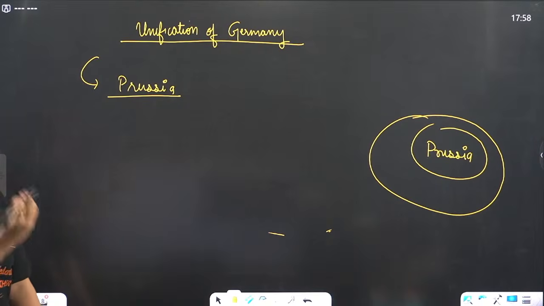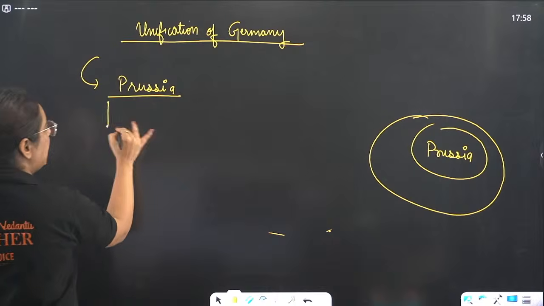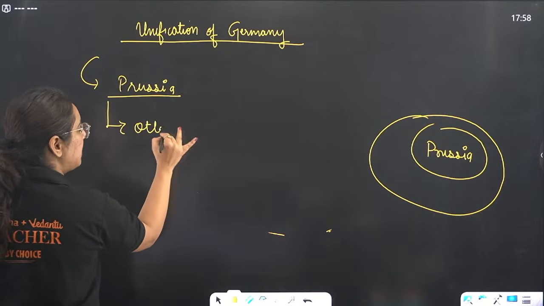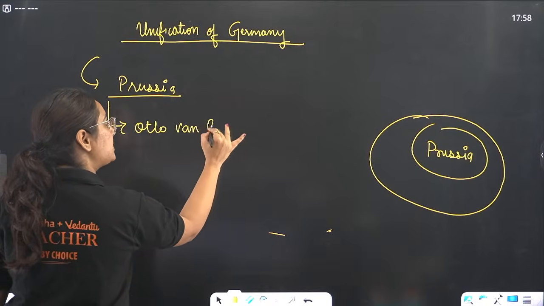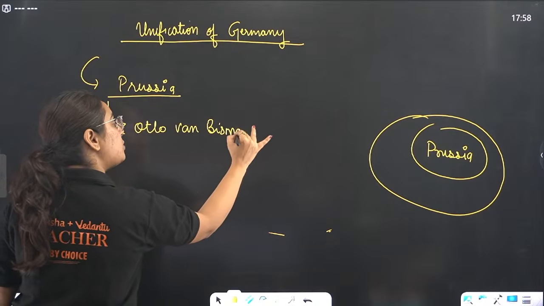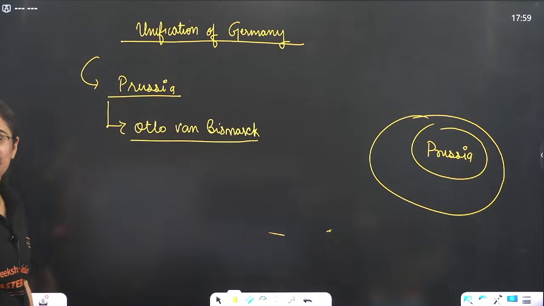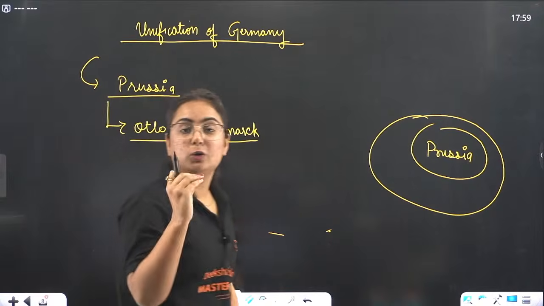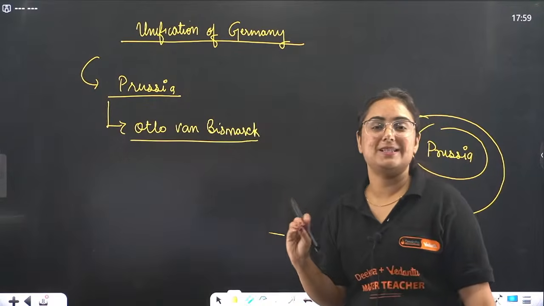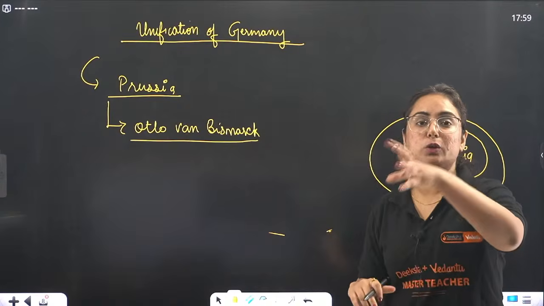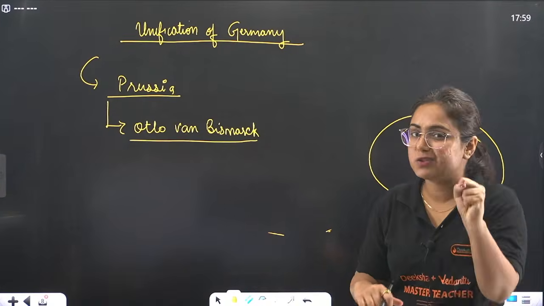The chief minister of Prussia at that time was Otto von Bismarck. You know how Otto von Bismarck is known? He is considered a person with the blood and iron policy. He followed that blood and iron policy. Basically, he took charge to unite Germany on the basis of war.